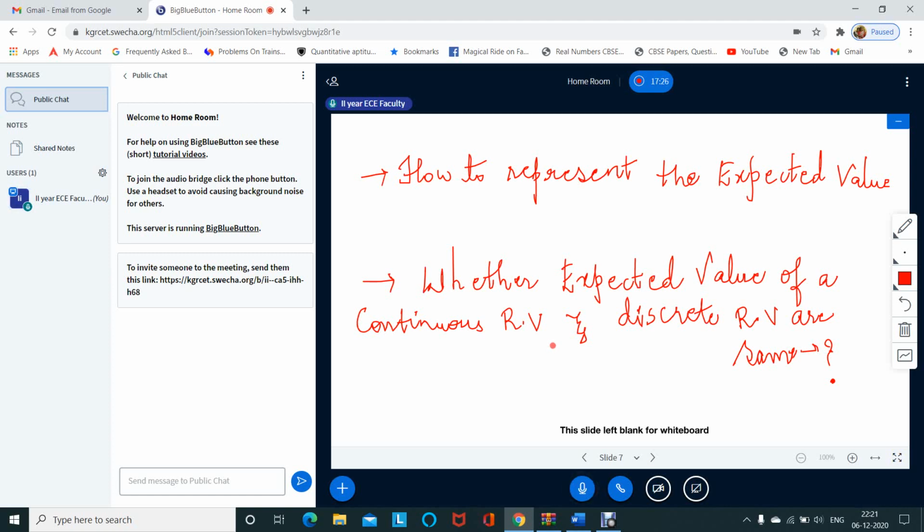Just think and even write down, if the same formula is there, write down the same formula for the expected value of the continuous random variable and the discrete random variable. If two different formulae are there, write down two different formulas for the expected value of the continuous random variable and the discrete random variable.